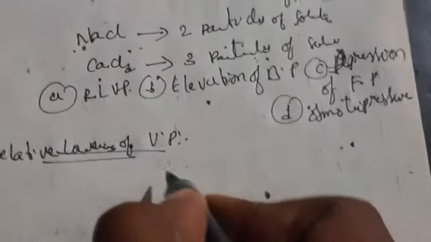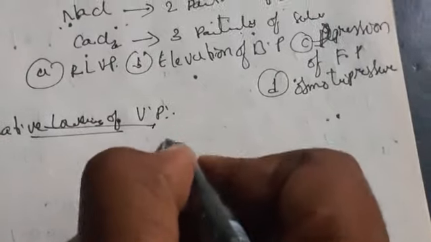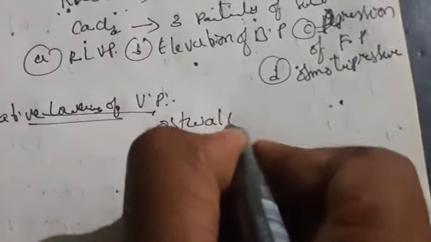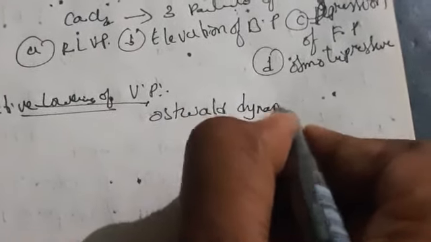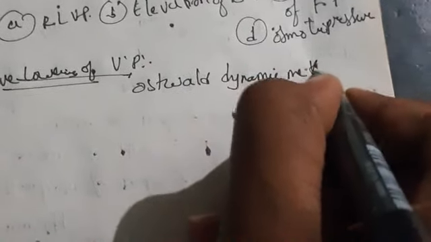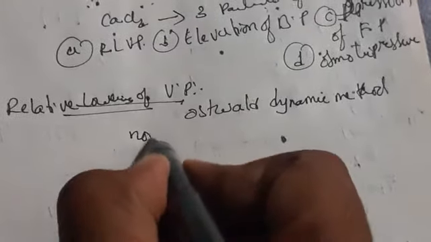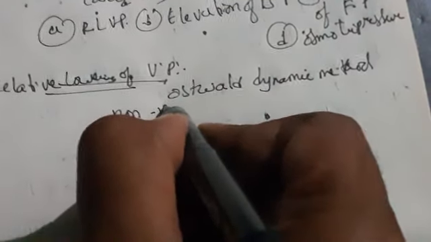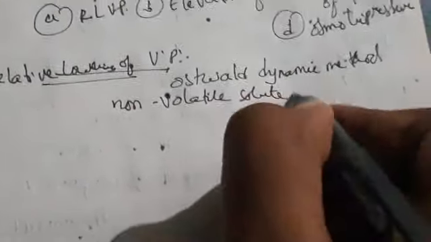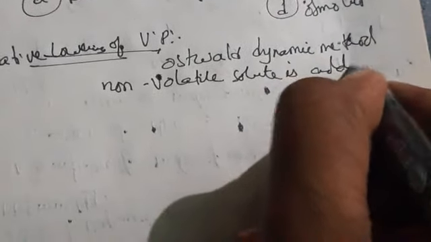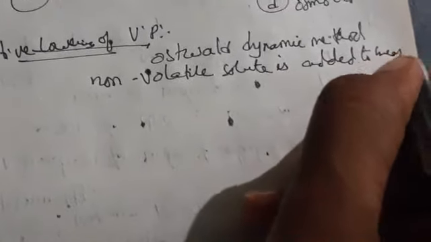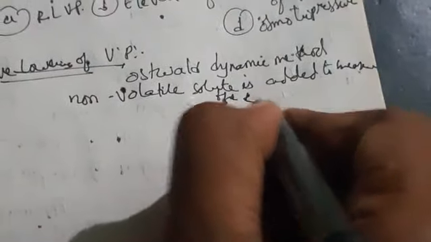The Ostwald dynamic method explains how a non-volatile solute is added to measure the RLVP. So what do you mean by RLVP?